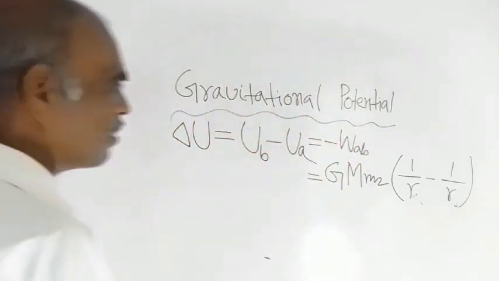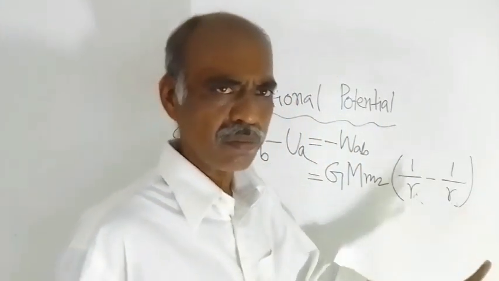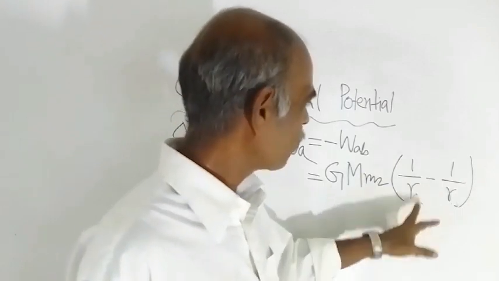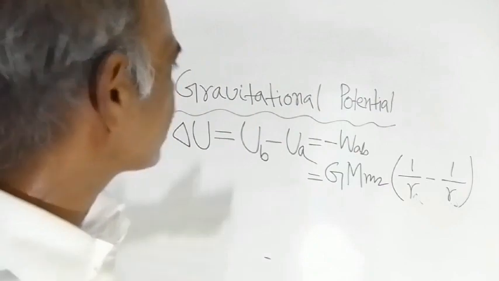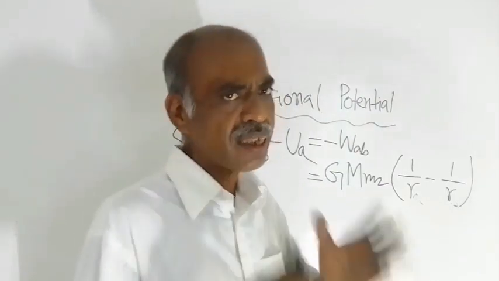This is R A, this is R B. 1 by R A minus 1 by R B. So, using this formula, we can calculate gravitational potential at a given point.